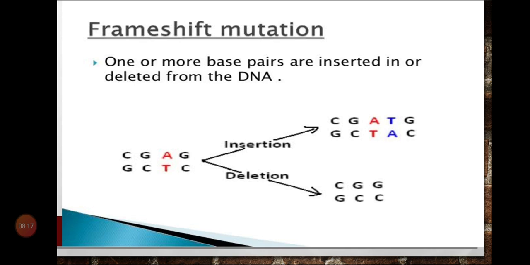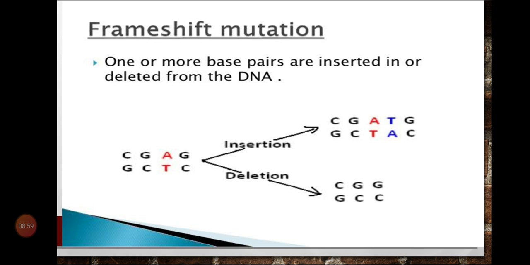Okay. Next is frame shift mutation. What do you mean by frame shift mutation? In frame shift mutation, one or more base pairs are inserted in or deleted from the DNA. One or more base pairs. What we have studied in point mutation is only one base pair, a single base pair. But in frame shift mutation, the number of base pairs varies. It may be one or many. Okay, and here they are inserted or deleted.